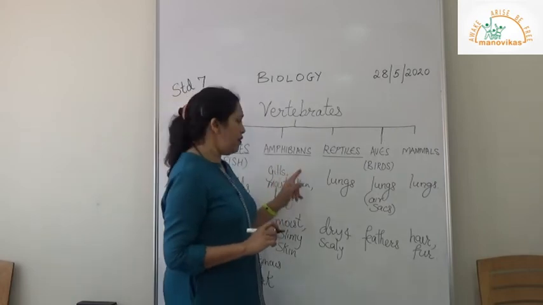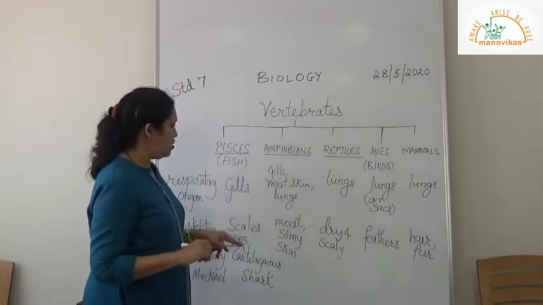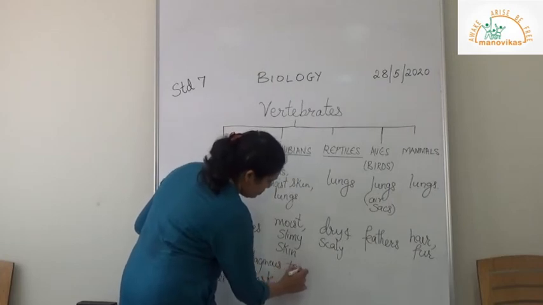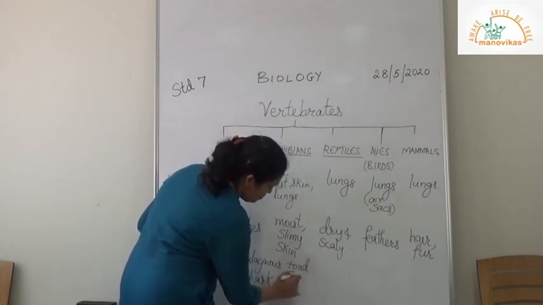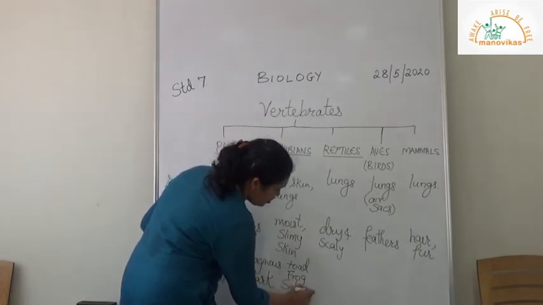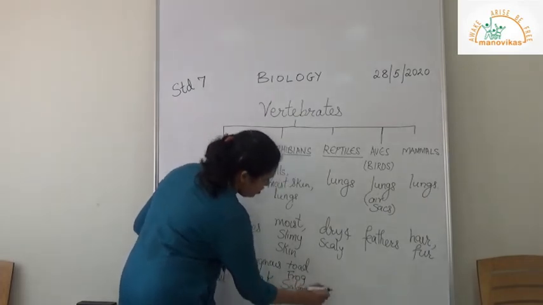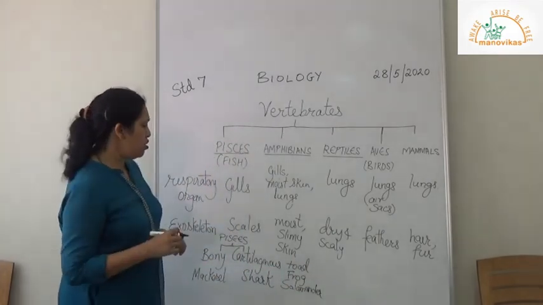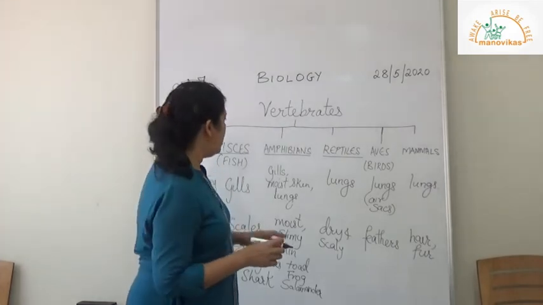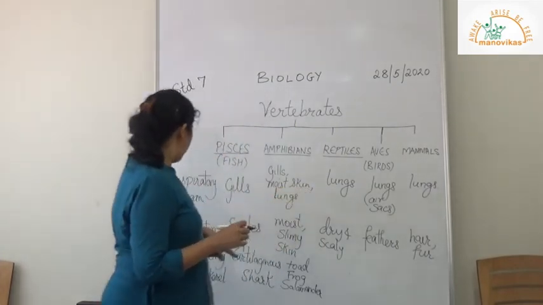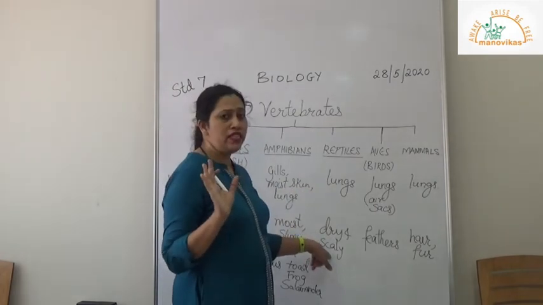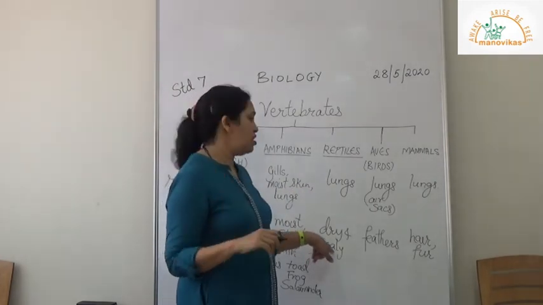Now coming to the amphibians, some examples are toad, frog, salamander. There is one more found in Goa. Caecilian it is called and it is found in Goa, but we don't have the name in your books. Now reptiles, all of them will have a dry skin and scaly skin.